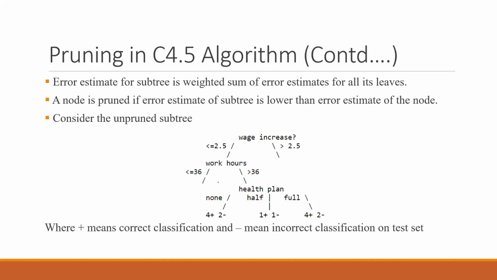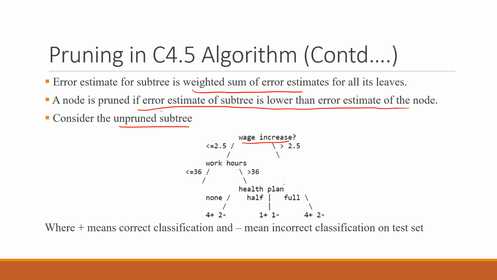Now, the error estimate for a subtree is the weighted sum of the error estimates for all its leaves. A node is pruned if the error estimate of the subtree is lower than the error estimate of the node. So now you need to decide when you want to remove that node. Consider this unpruned subtree: wage increase greater than 2.5, less than 2.5, working hours less than 36, greater than 36, health plan none, half, full.